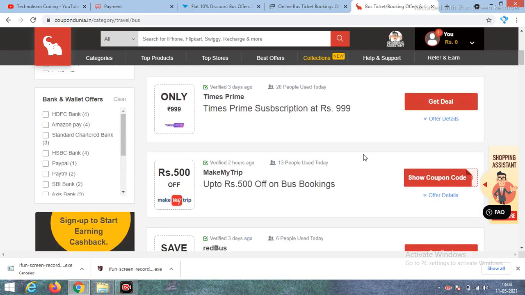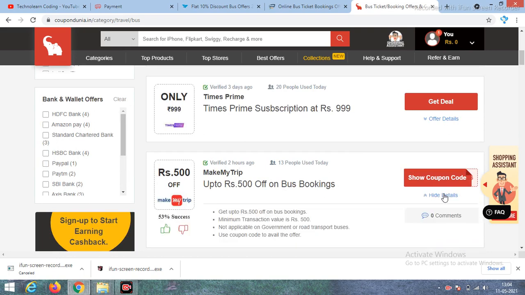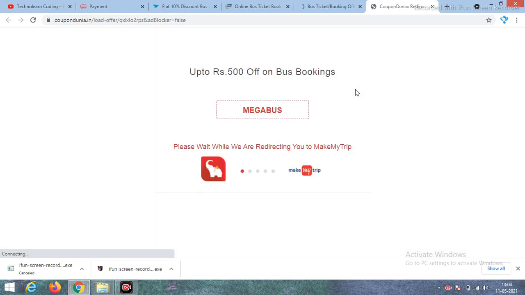For MakeMyTrip, they are providing a 500 rupees discount coupon. If you want to know the offer details, just click these buttons and they will mention them. You also have to get the coupon code. If you click show coupon code, you will get the coupon code details.